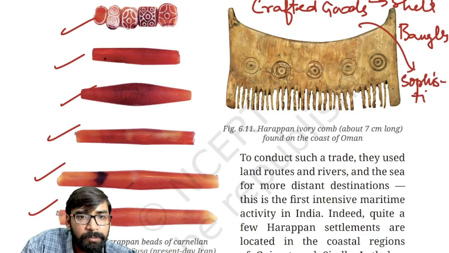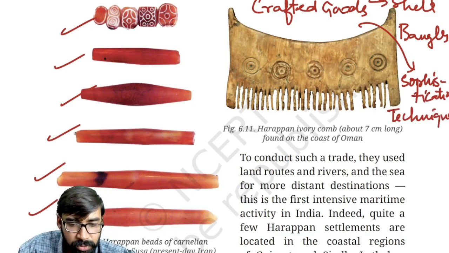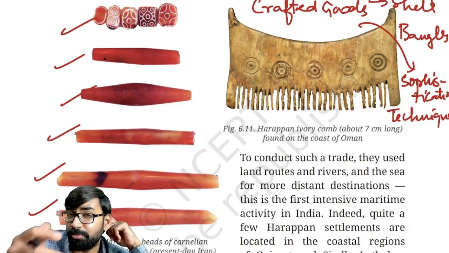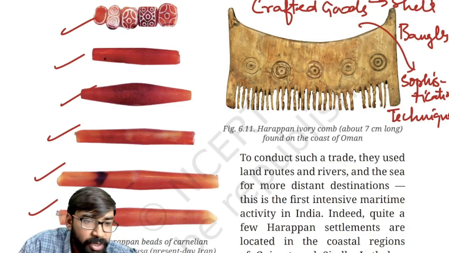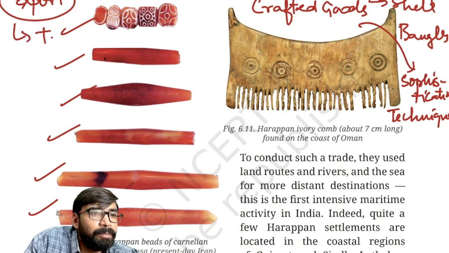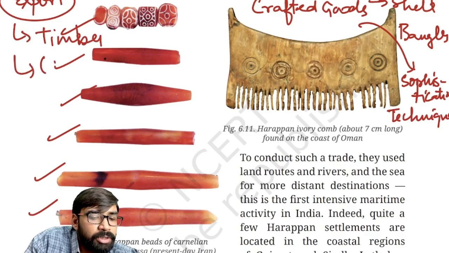Then this also mentions that sophisticated techniques were used. Clear? Now, what kind of materials were exported? So, Harappan people used to export timber, cotton, as well as sometimes gold also.